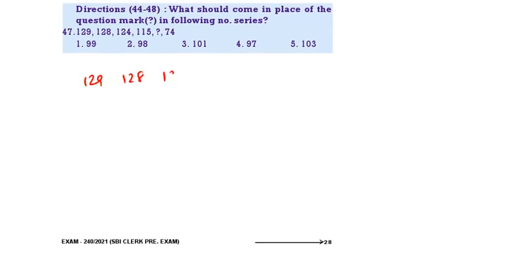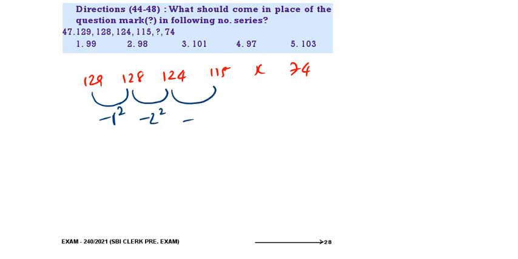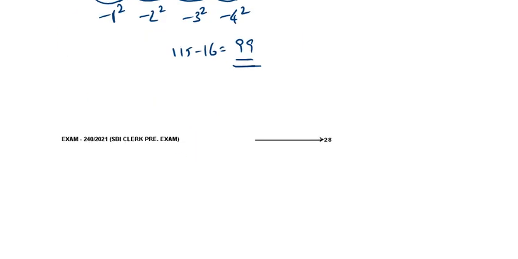129, 128, 124, 115, question mark, 74. See here, minus 1 square, minus 2 square, minus 3 square, now minus 4 square. 115 minus 16, 99 is the correct answer. Option 1.